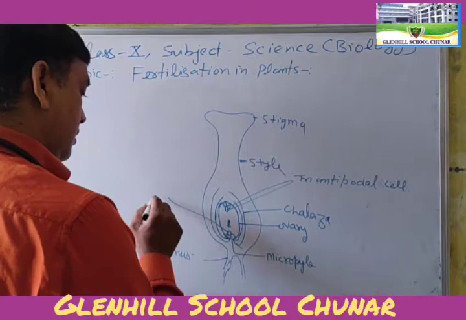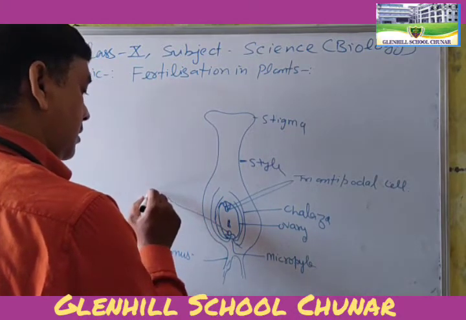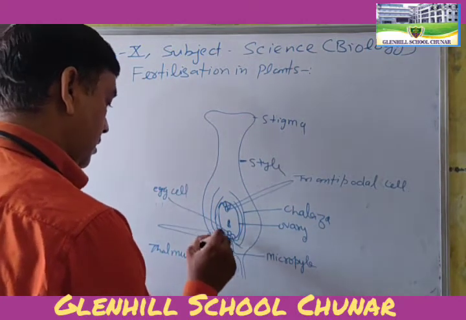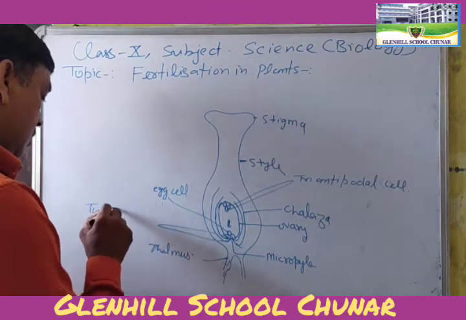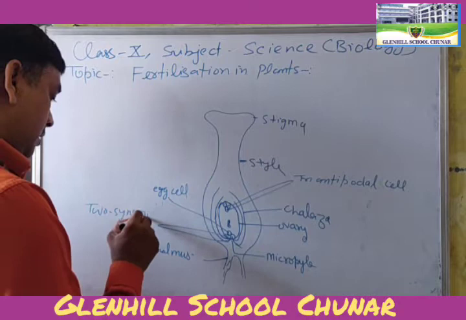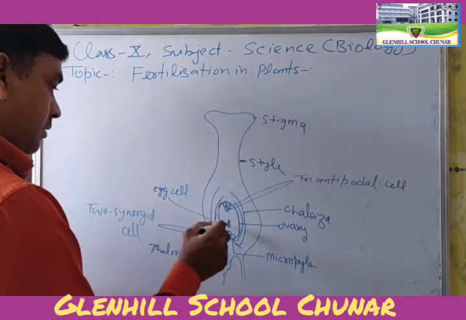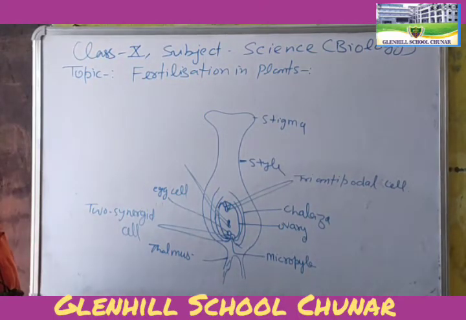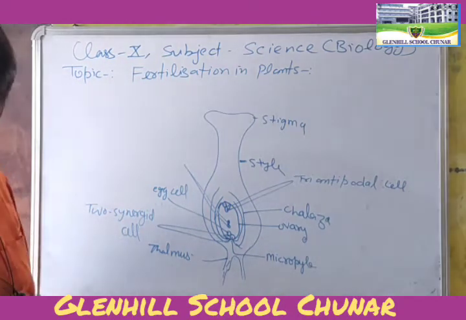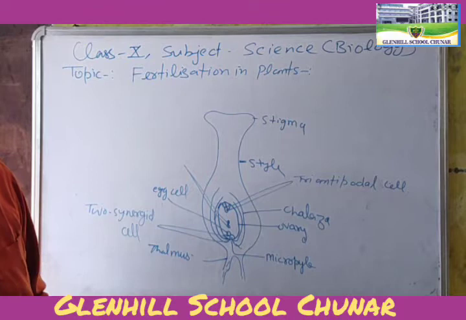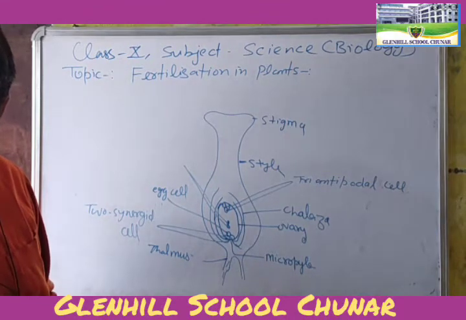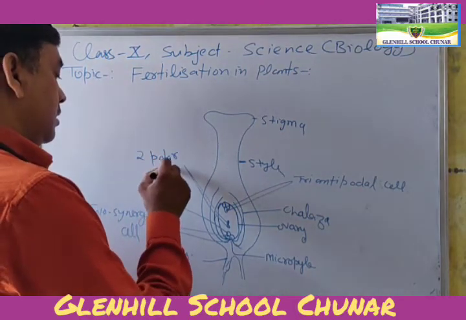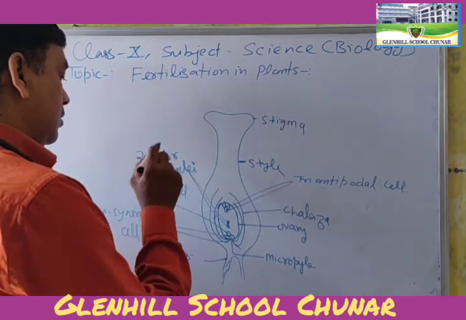This is the egg cell. Two synergid cells. And these are the two polar nuclei. Okay. Two polar nuclei.